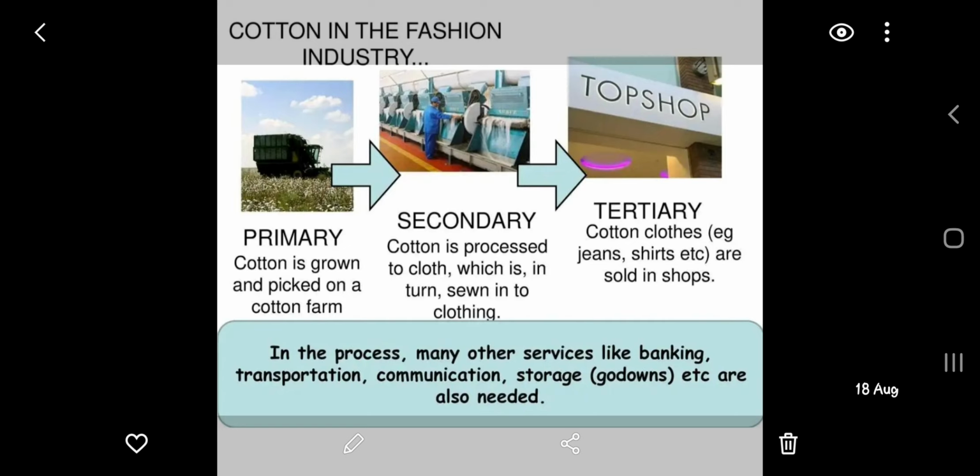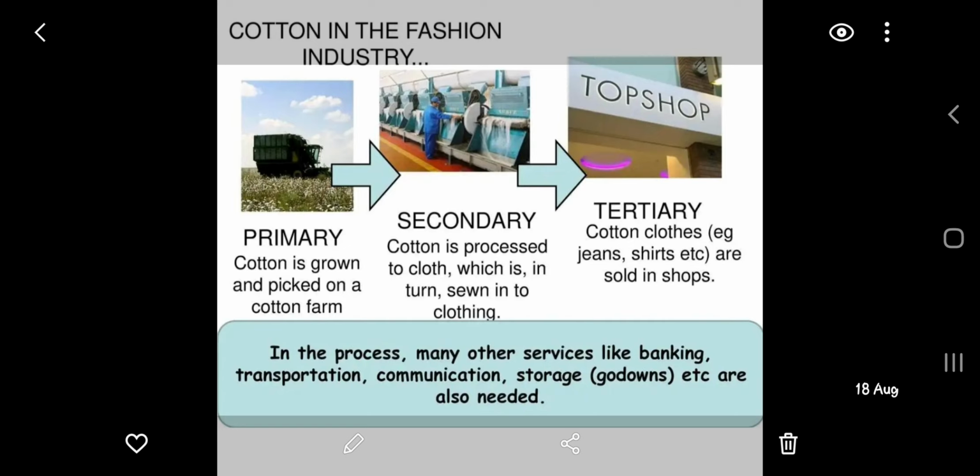In the primary sector, cotton is grown and picked on a cotton farm, and from there that cotton is processed into cloth, which is now going to be sewn into clothes, and these clothes can be shirts, jeans, or some other type of cloth. And in the manufacturing sector, these stitched clothes are produced.